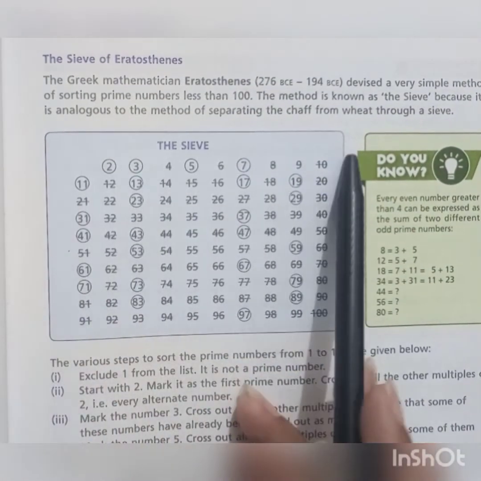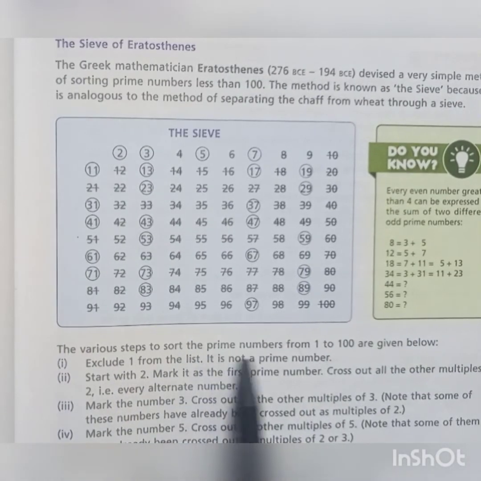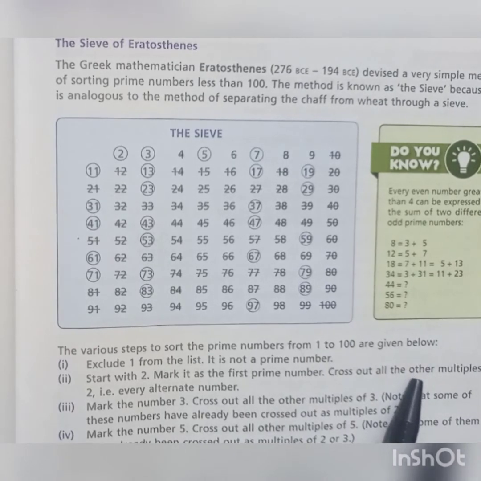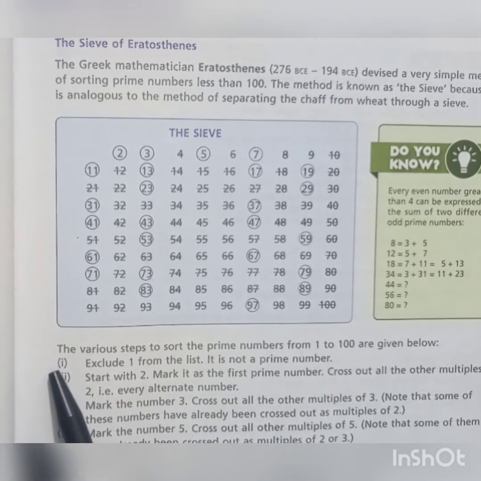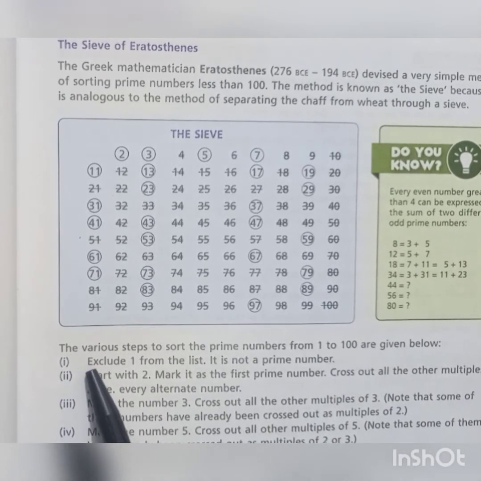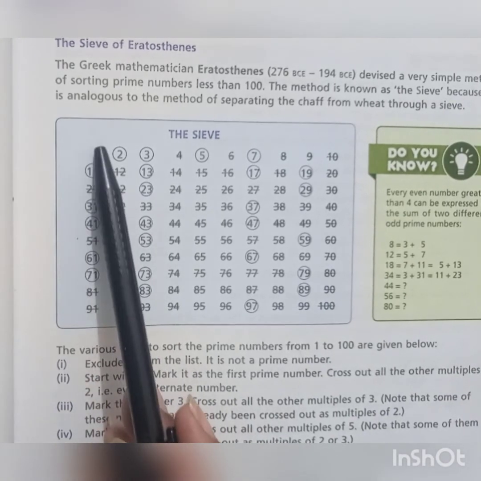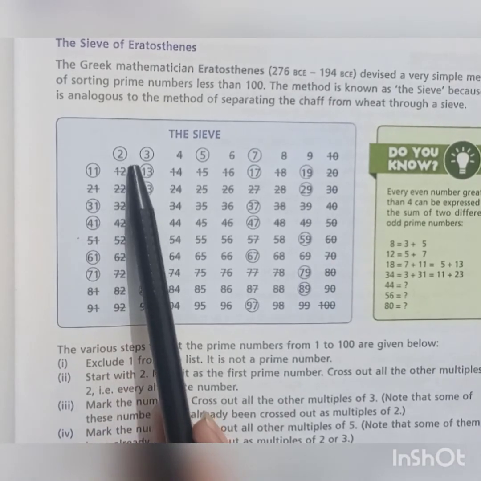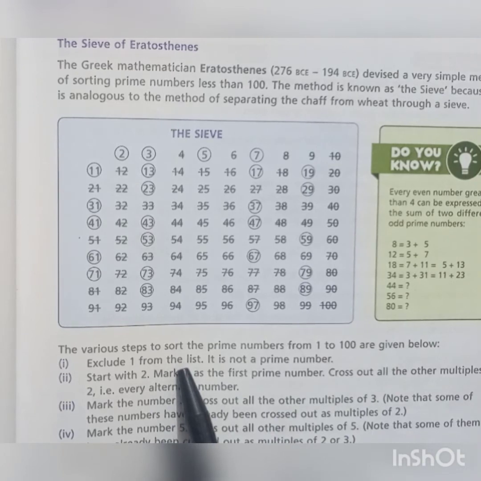Let's see here. We can see here is a table. This table is called the sieve, and the various steps to sort the prime numbers from 1 to 100 are given below. How can we find the prime numbers from 1 to 100? That is part number 1. First of all, exclude the digit 1 from the list. So the digit 1 is excluded from the list. We can see that the numbers start from the digit 2. The digit 1 is not a prime number, as we know.